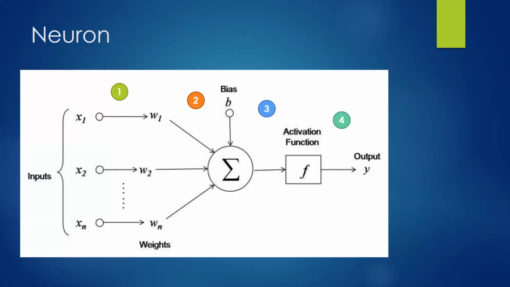So this is essentially how we calculate what a neuron is, how everything works together. So I'll go over this briefly, and then in the next slides, I'll go into a bit more detail. So here we have all of our inputs. So if this was the first layer, these inputs would be the parameters, think age again, capital gains, capital losses, and we multiply them each individually by a specific weight. These weights are values that will be changing throughout the training process. So as we train our model, these values will change to help come to a good predictive formula. And so just know that these values are going to be continuously changing during the training of the model.